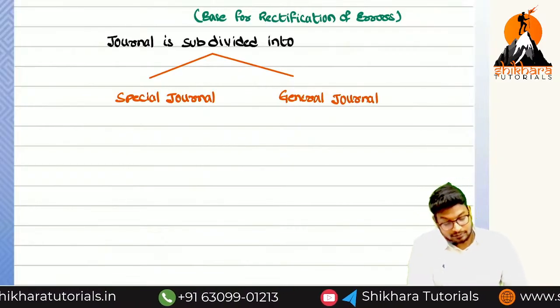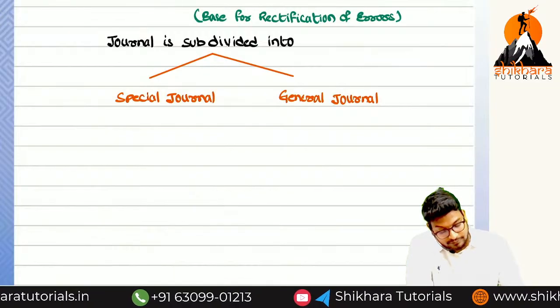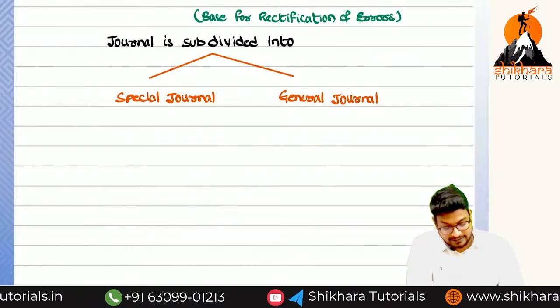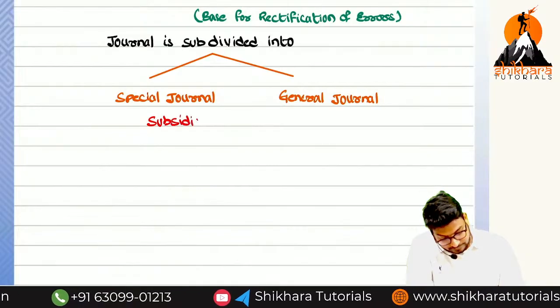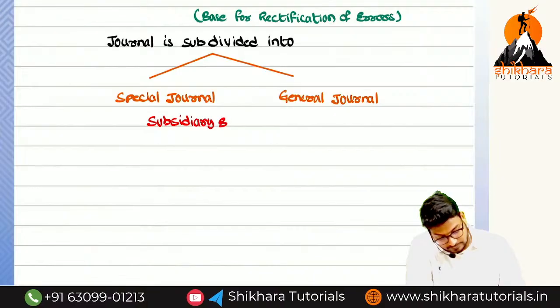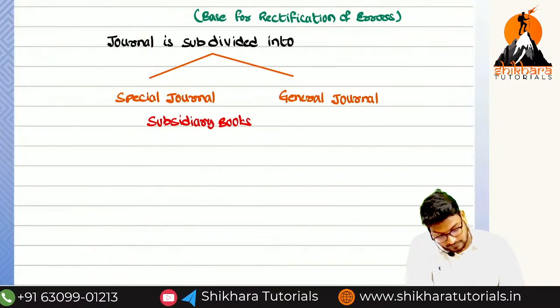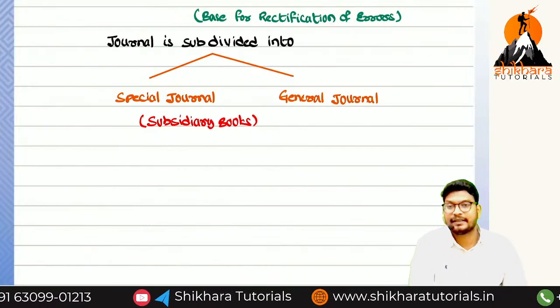This special journal only we are going to categorize as subsidiary books.